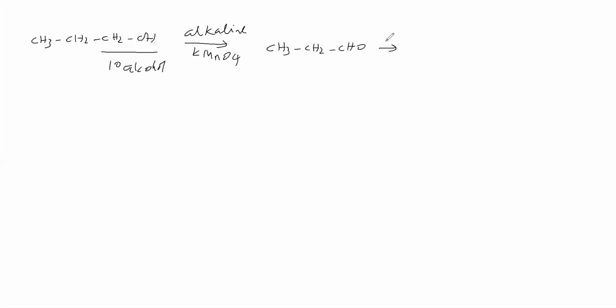This aldehyde on oxidation gives carboxylic acid. Aldehyde on oxidation gives carboxylic acid. This is primary alcohol. CH2OH is primary alcohol. It is treated with alkaline potassium permanganate. Therefore, this primary alcohol undergoes oxidation to give aldehyde, and further oxidation gives carboxylic acid.